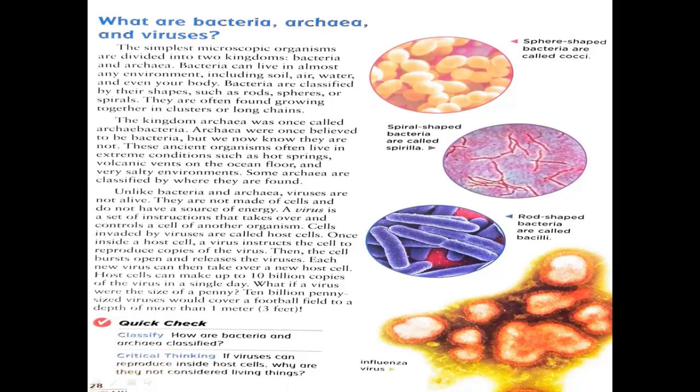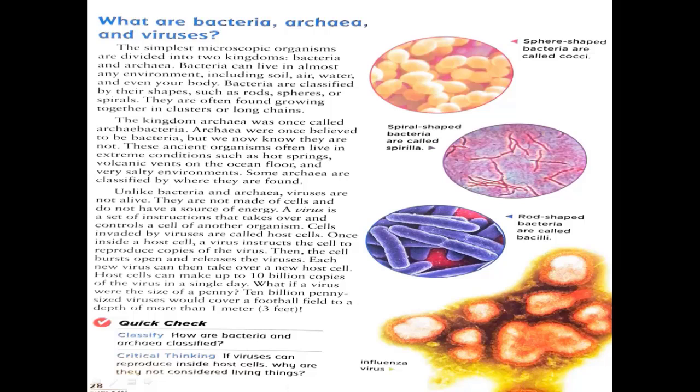If you talk about bacteria, the simplest microscopic organisms are divided into two kingdoms, bacteria and archaea. Bacteria can live in almost any environment, including soil, air, water, and even your body. Bacteria are classified by their different shapes. You can see the different shapes of bacteria in the picture.